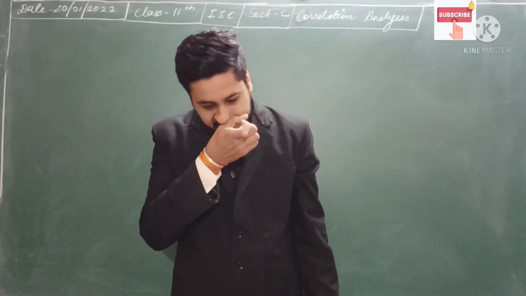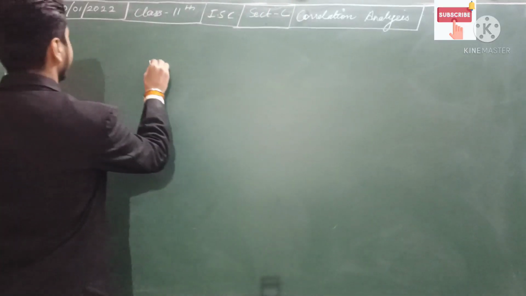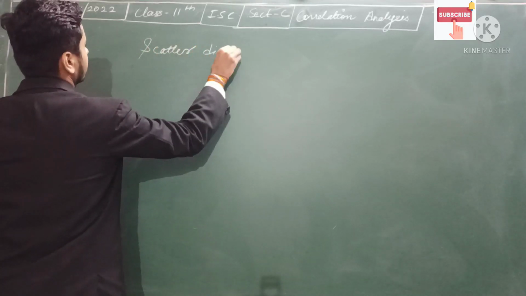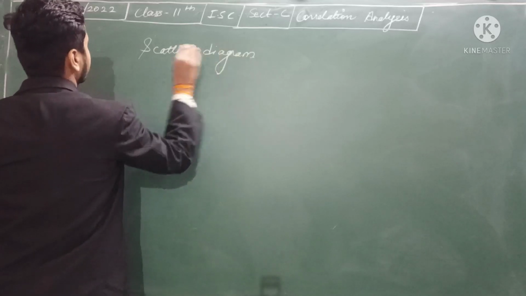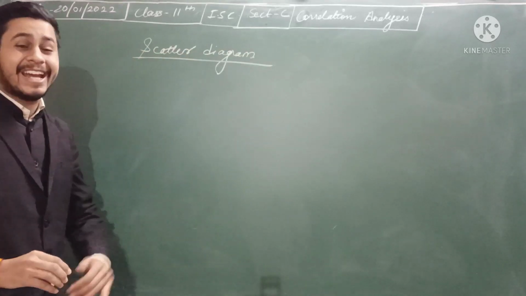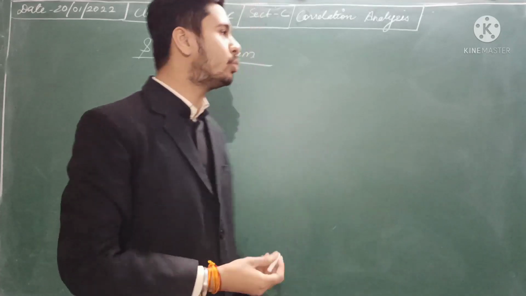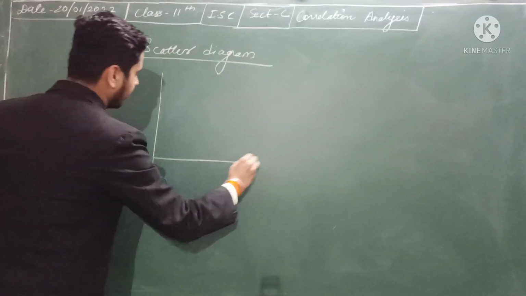Here we'll start with, first of all, the scatter diagram. What is the meaning of scatter diagram? You can see the connection between the two variables by the scatter diagram. How?